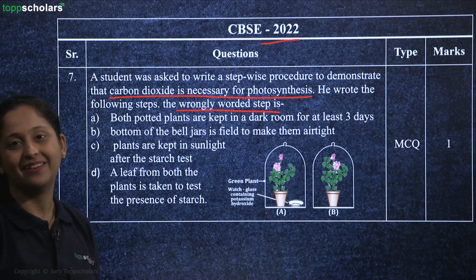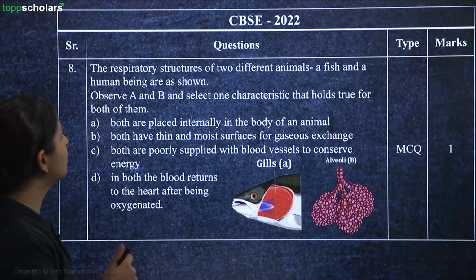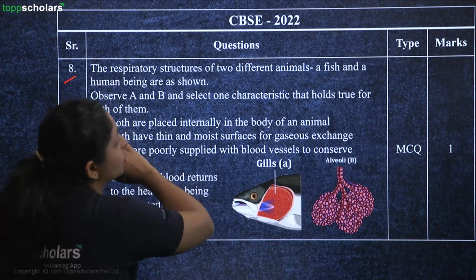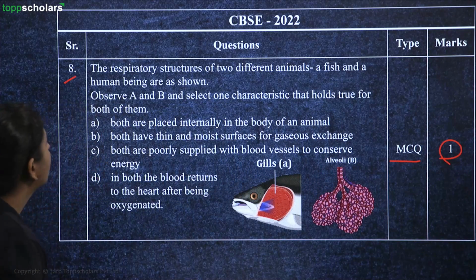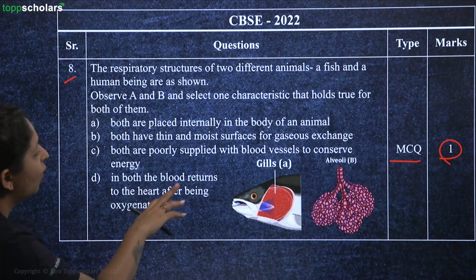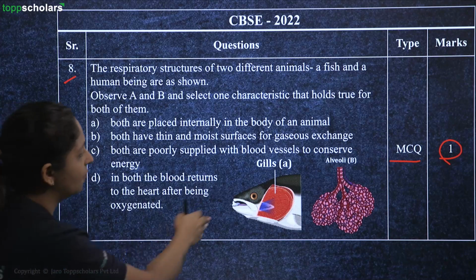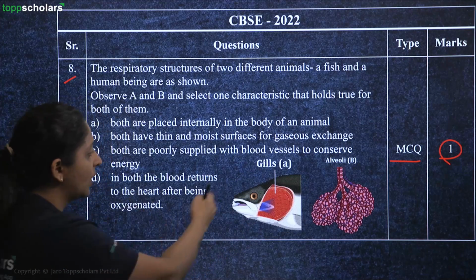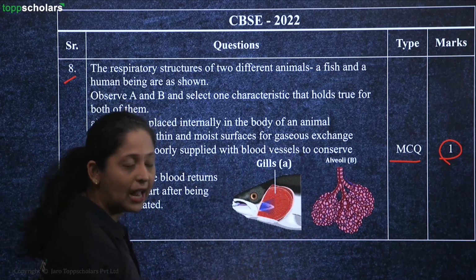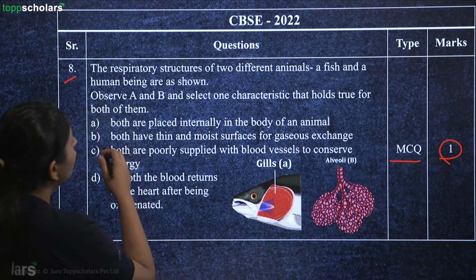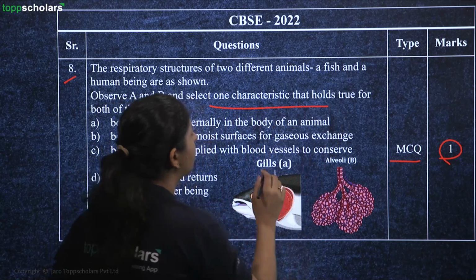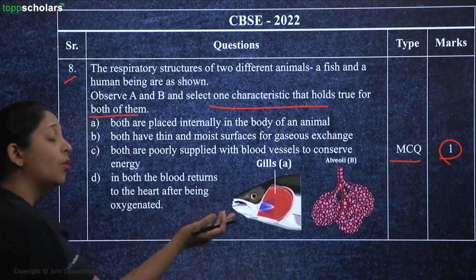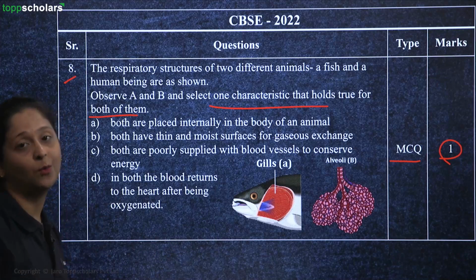Next question is the 8th question, which is again an MCQ type giving you 1 mark, right? So the respiratory structures of 2 different animals are given, that is a fish and a human being. So we have gills and we have alveoli given, right? You have to observe A and B and select one characteristic that holds true for both of them, which is common for both of them, right?